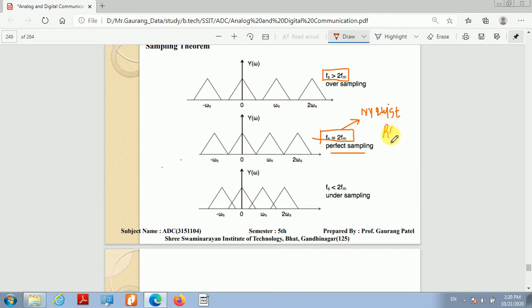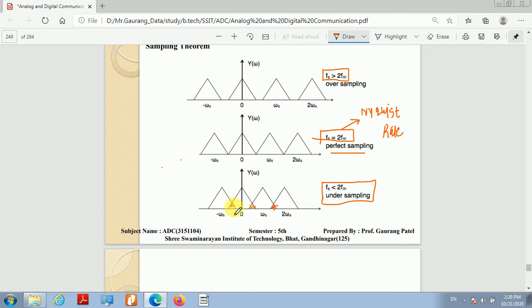If we sample the signal below twice fm, that is known as undersampling, and in undersampling there is overlapping among the adjacent samples. The adjacent samples get overlapped, and due to that there is a loss of information.